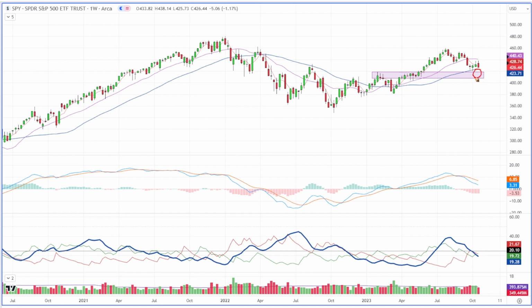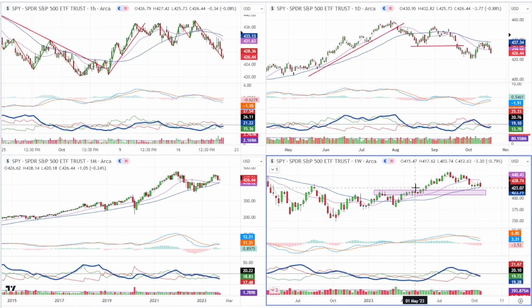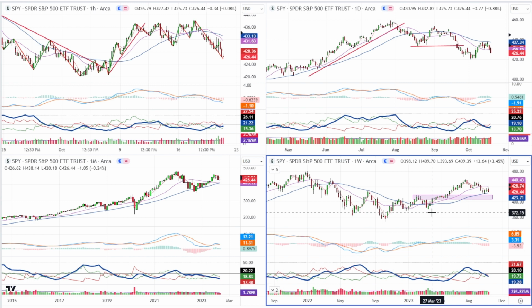So what we're looking for is a pullback that might, and actually be better if it bounced around a little bit longer, because I want to get this MACD a little bit closer to the 0 line, and I want to get this ADX a little bit lower. If it can pull that off and then come into this zone and we get bearish and we get oversold, then we've got ourselves a pretty interesting potential buying chance. So we want to be on the lookout for that. We're not going to jump the gun and guess, but we do want to anticipate. Always think like a chess player, think 2 or 3 moves in advance. And right now, this is kind of where I'm leaning.